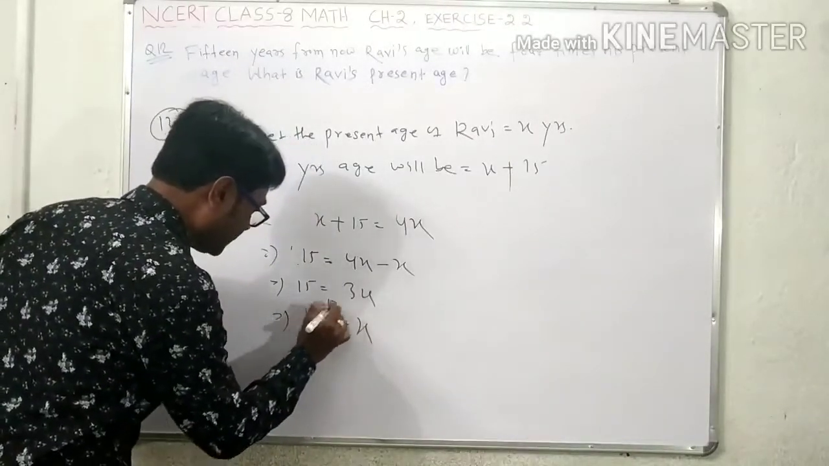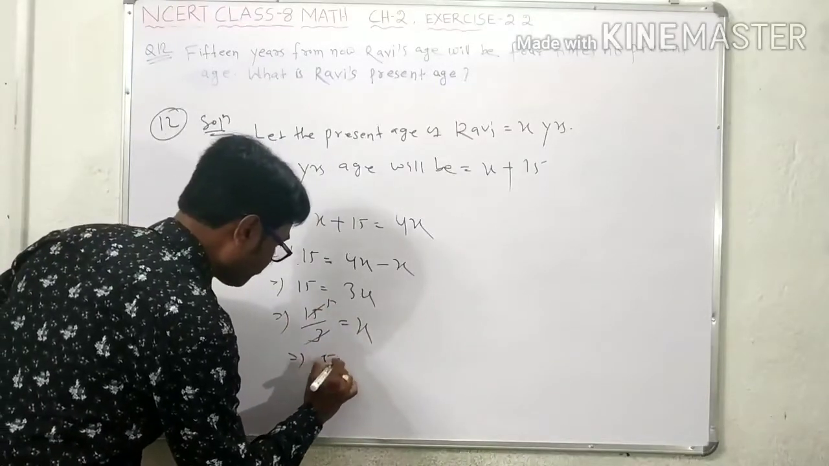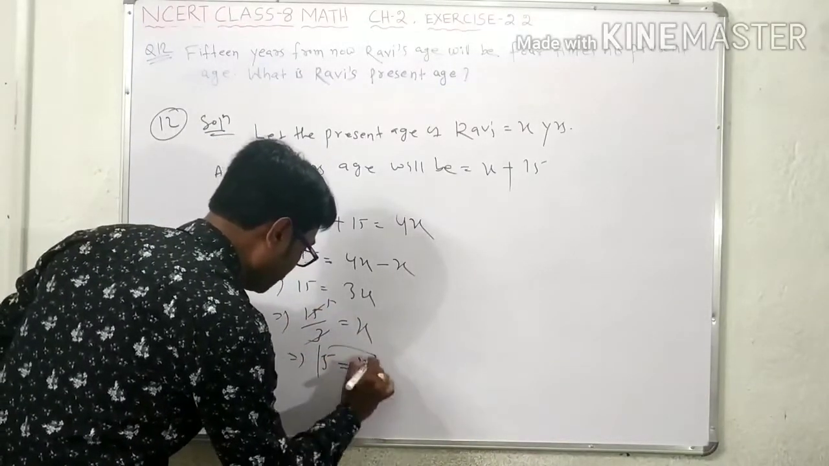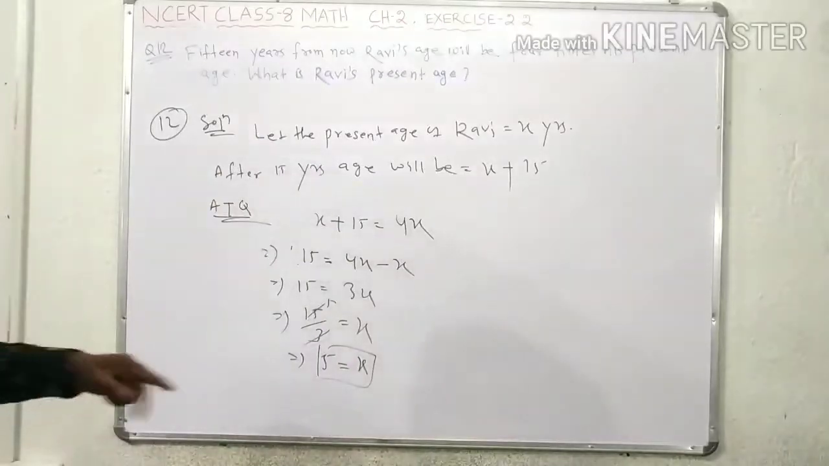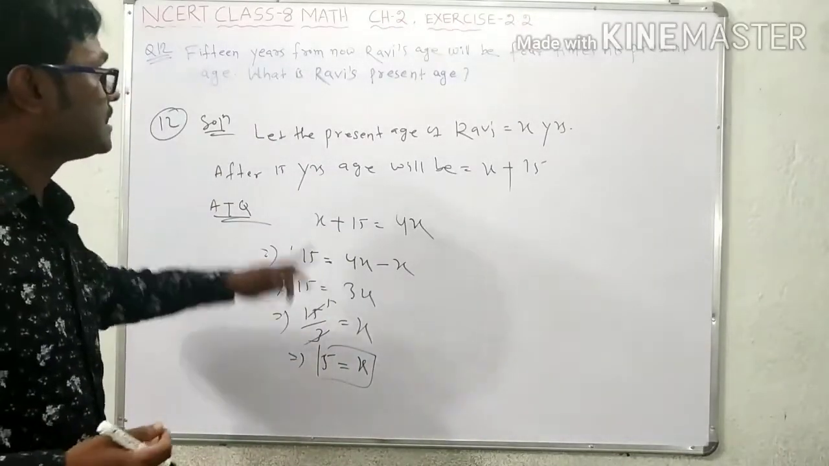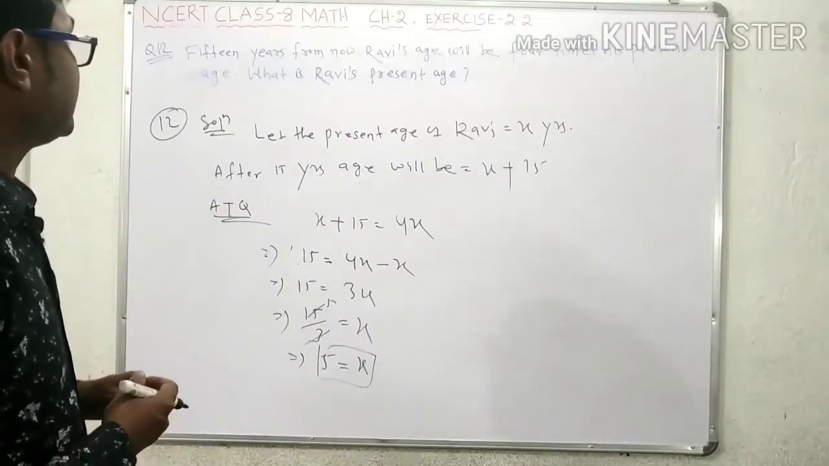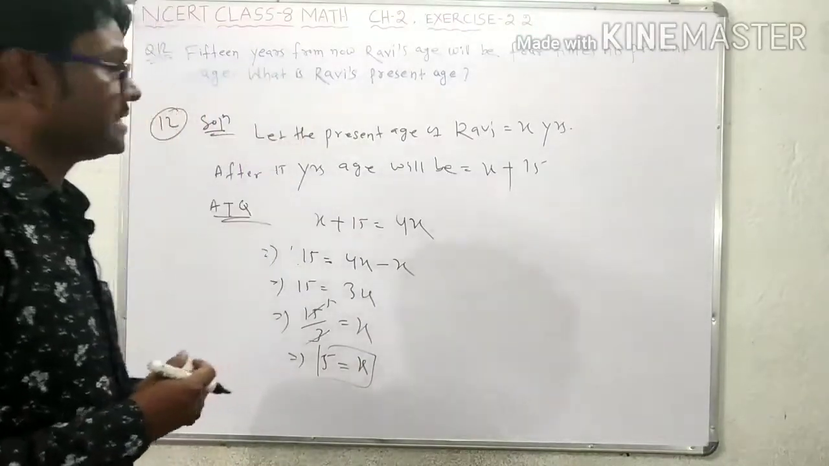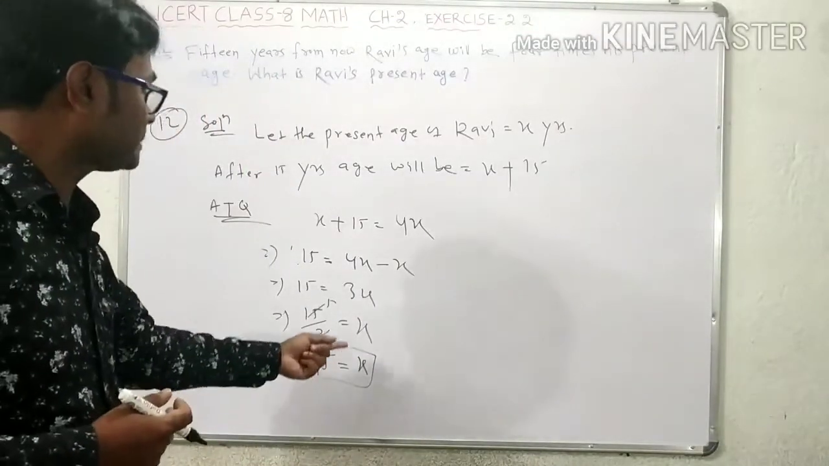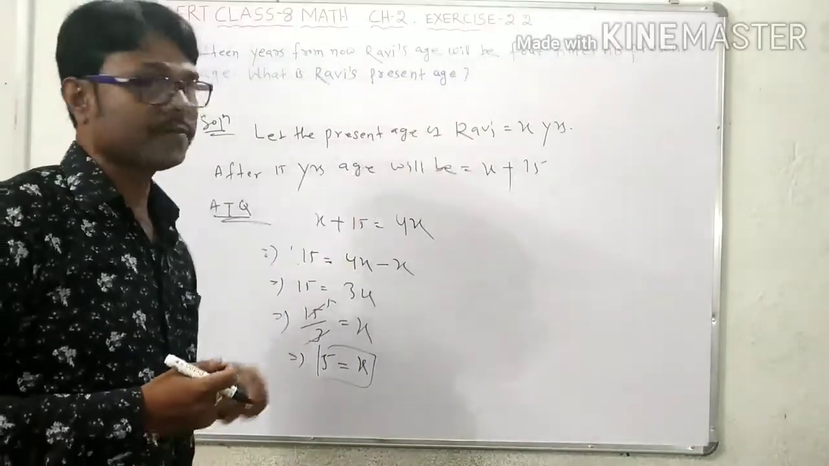So 3 1s are 3, 3 5s are 15. That means x is equal to 5. We get the value of x is equal to 5. So the question is, what is Rabi's present age? Rabi's present age is how much? It is 5 years.